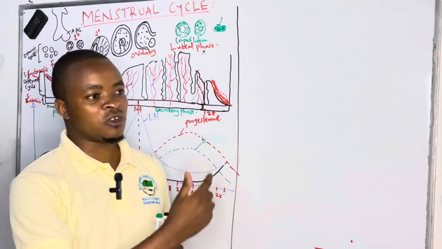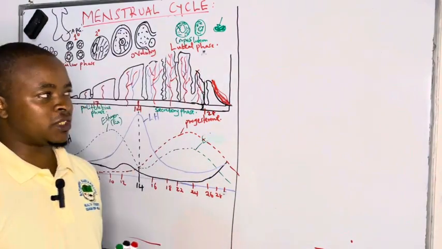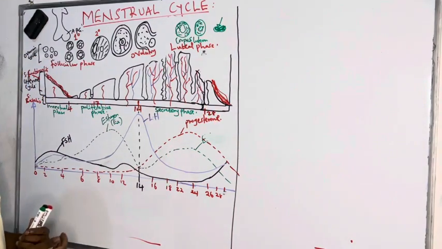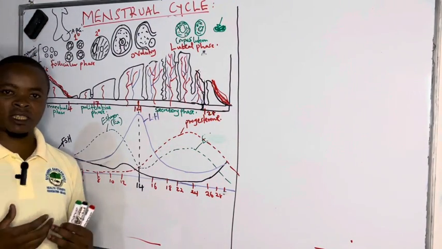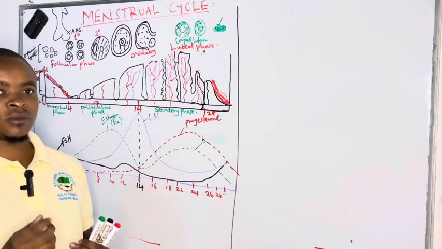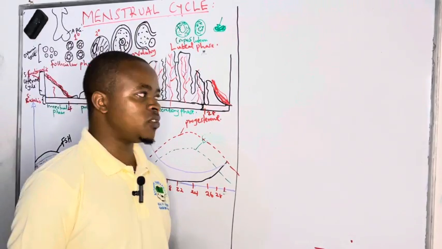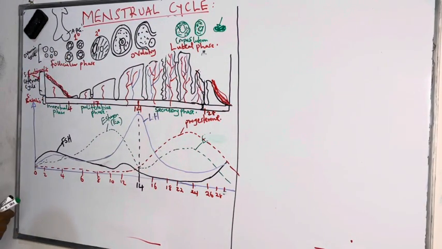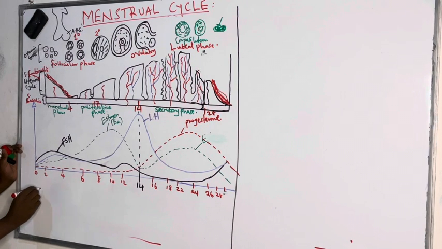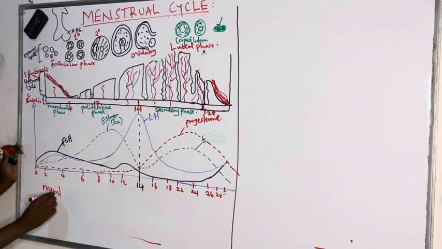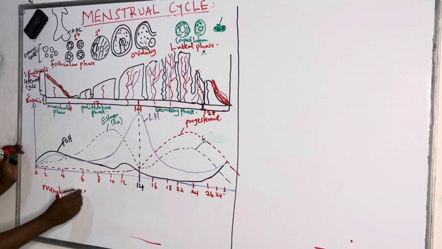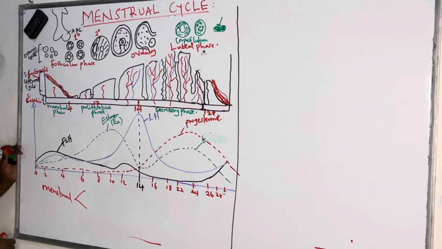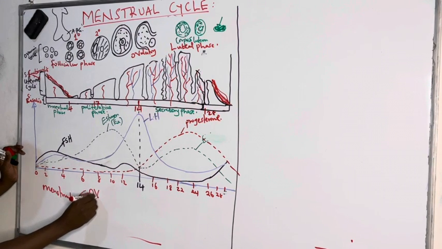This menstrual cycle, which ladies experience every month, takes 28 days, but can differ slightly. And this cycle occurs in two phases. If we have the menstrual cycle, we see it divided into two, whereby one is the ovarian cycle.